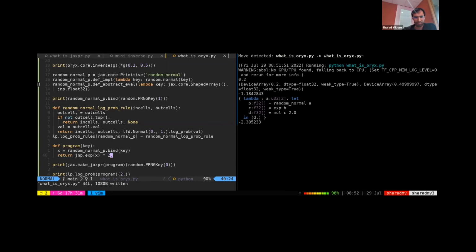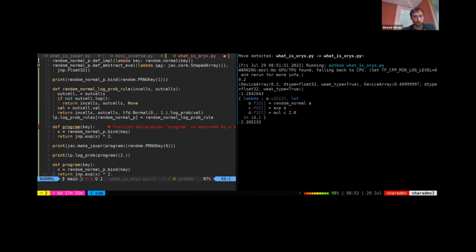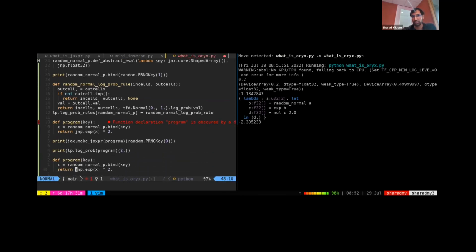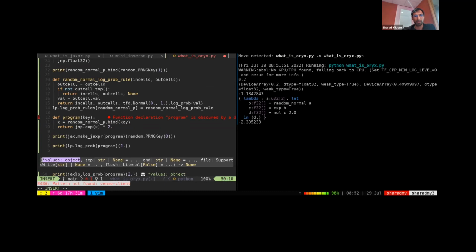The nice thing about this is that we now have this log-prob transformation. It turns a sampling program into a log density program. It nicely fits in with the rest of Jax's system. I said Jax is a library mainly for auto differentiation and staging out to compilers. So what happens when we try using them together? One thing that's pretty normal to do, for example, in MCMC algorithms like Hamiltonian Monte Carlo, is we like the gradient of the log prob with respect to a set of samples. So if we had this function right here, we could just wrap this in jax.grad.